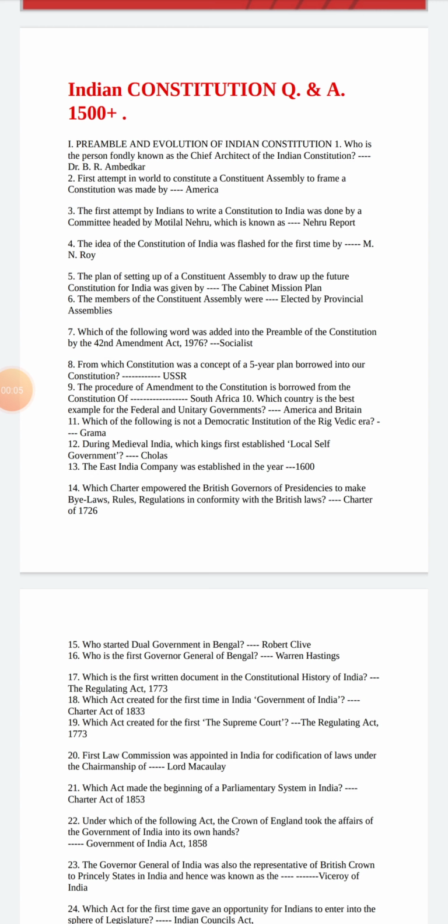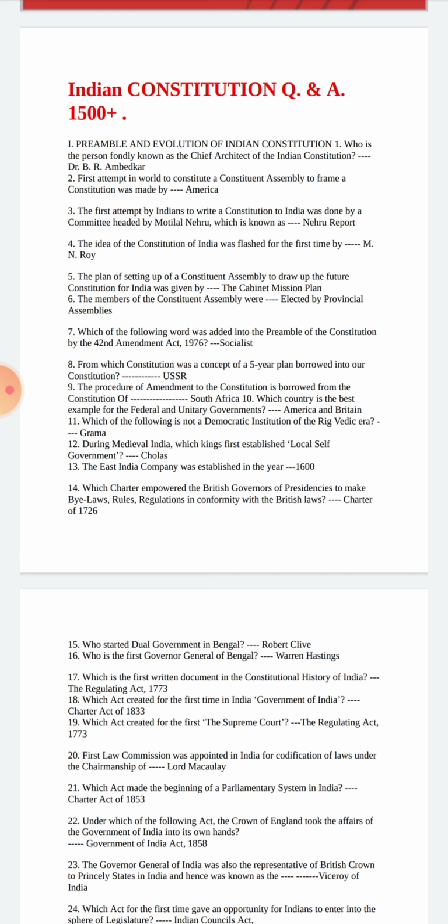Preamble and Evolution of Indian Constitution. Who is the person fondly known as the chief architect of the Indian Constitution? Dr. Bhimrao Ambedkar. The first attempt in the world to constitute a constituent assembly to frame a constitution was made by America.